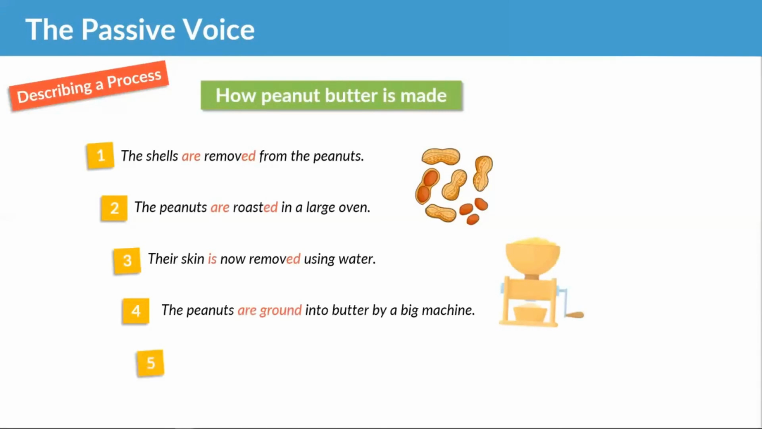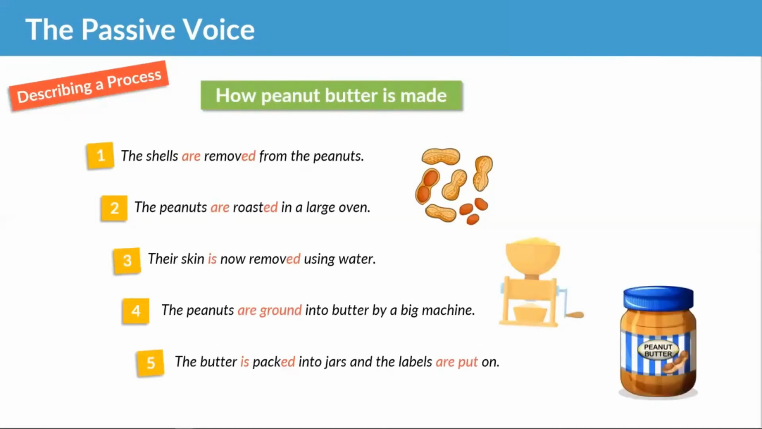And the final step, the butter is packed into jars and the labels are put on. So the butter is packed into jars and the labels are put on. So there are two different parts in that sentence. Is packed and the labels are put on.